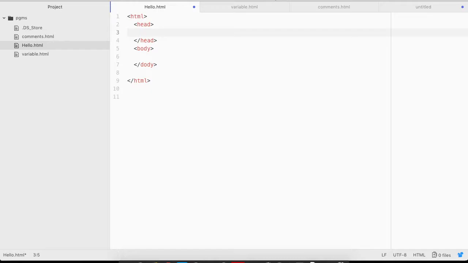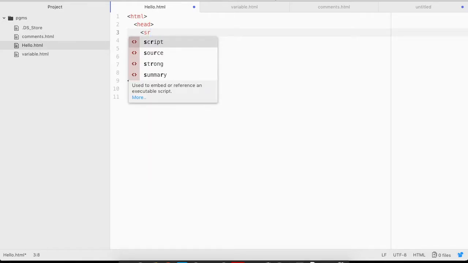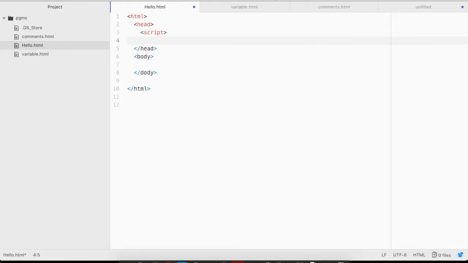Then to write the JavaScript, our script must be in a script tag. In HTML there is a tag called script. This tag is used for including JavaScript. That means our JavaScript must be within this script tag. We can write our JavaScript code here within this script tag.